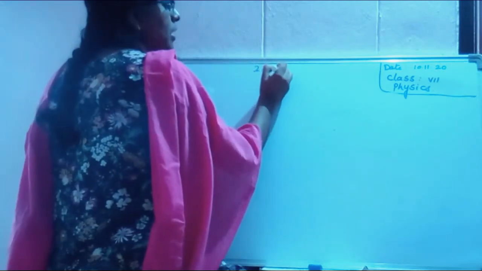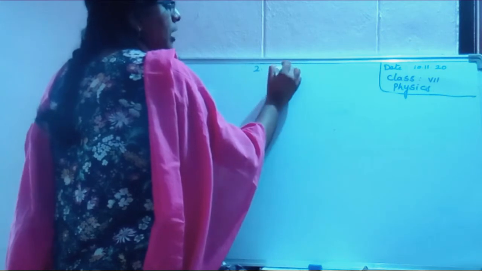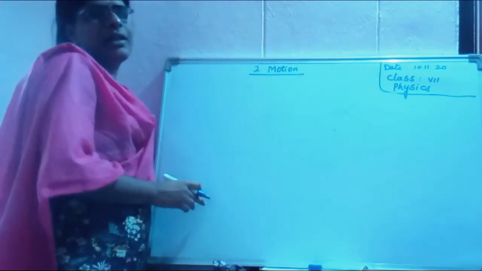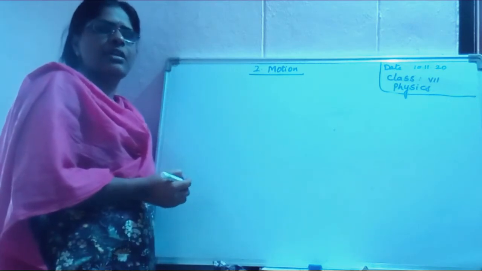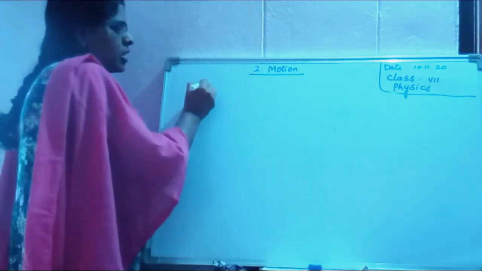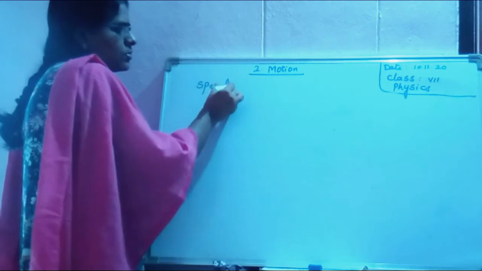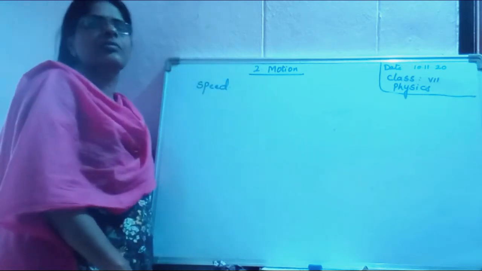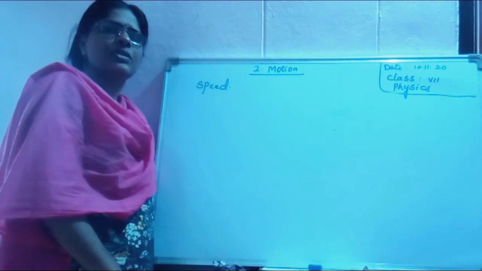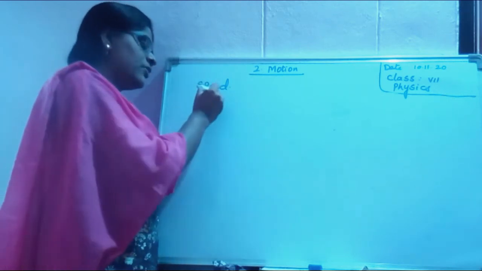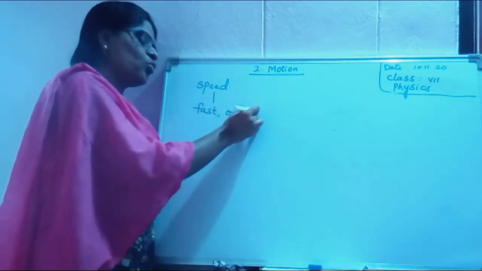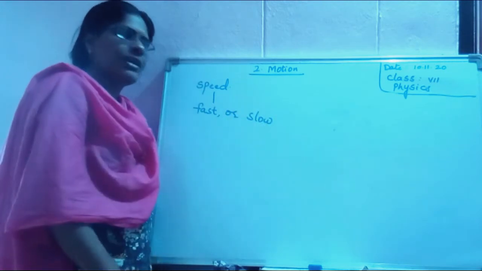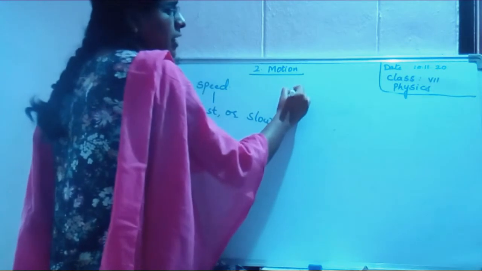In the last classes, we have started our motion chapter and studied different physical quantities like speed and velocity. Okay? Children, what does speed refer to? What does speed give you? Here we said speed tells us whether an object is moving fast or slow. Yes or no?